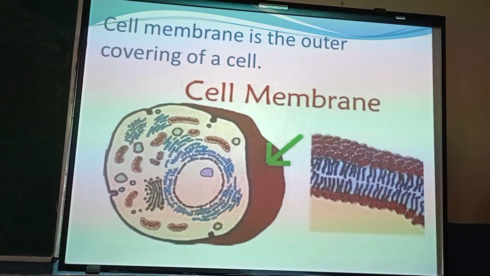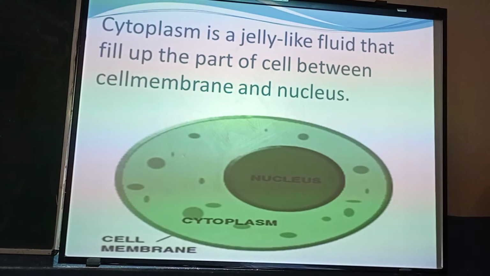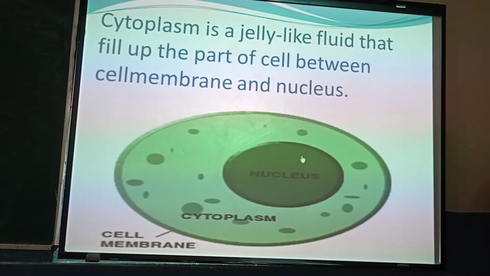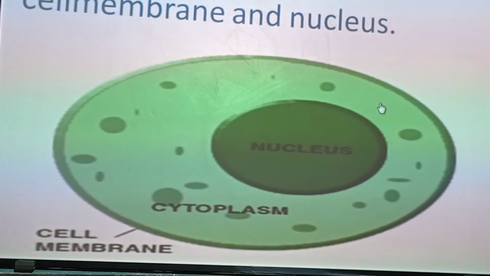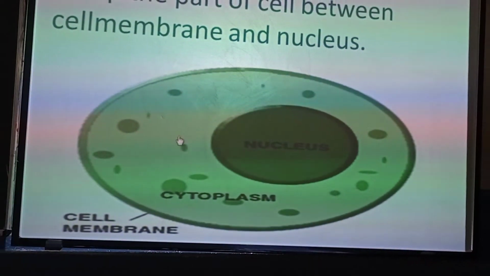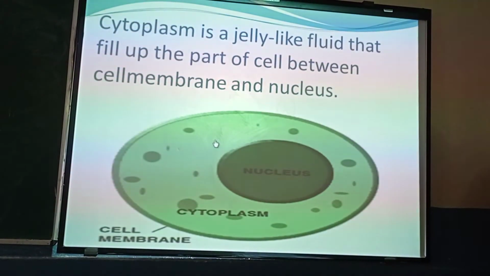The next part of the cell is the cytoplasm. It is a jelly-like fluid material that fills up the cell between the cell membrane and the nucleus. Means, as we have blood and plasma in our body, it is the jelly-like material which is filling the cell as a whole. What is the function of cytoplasm?